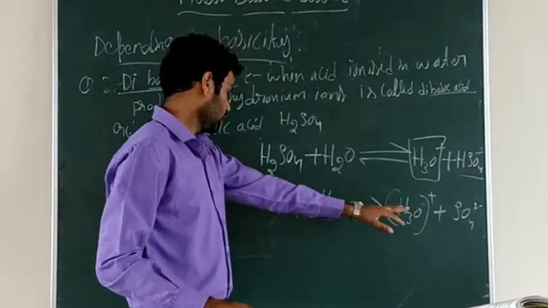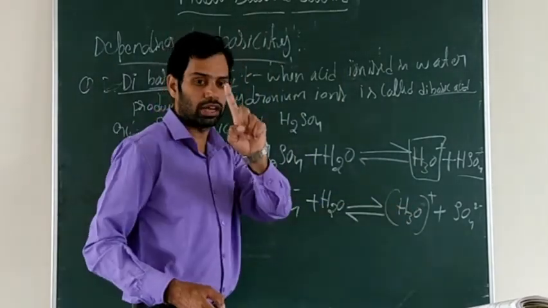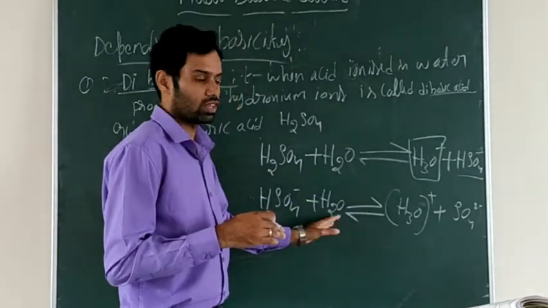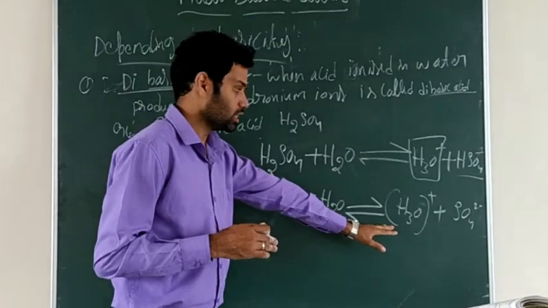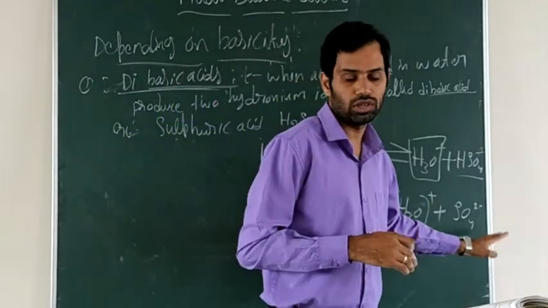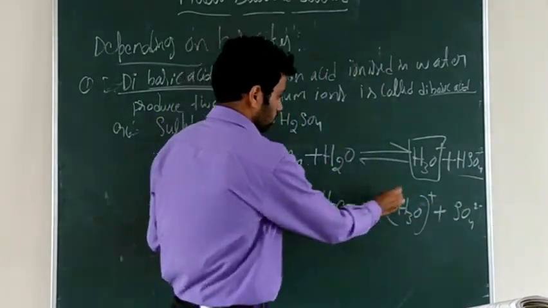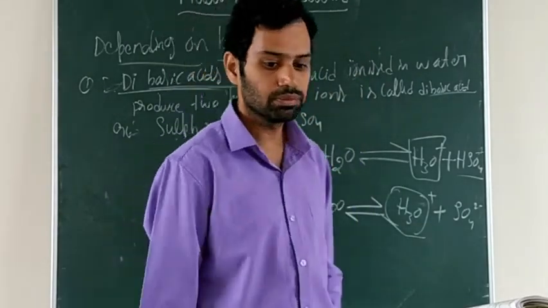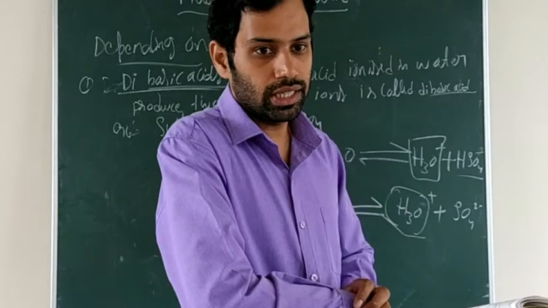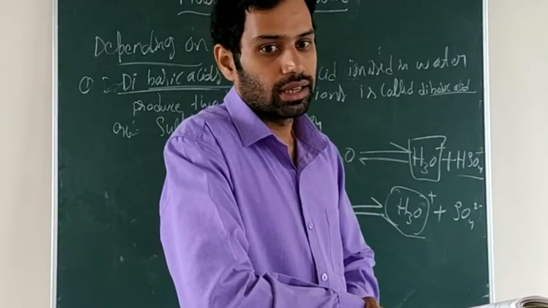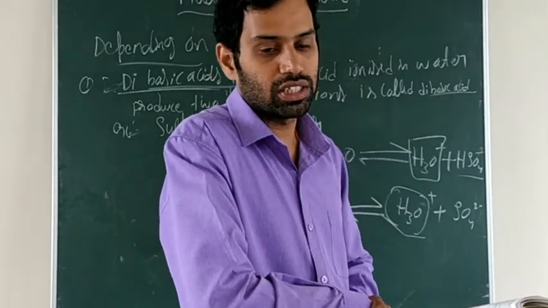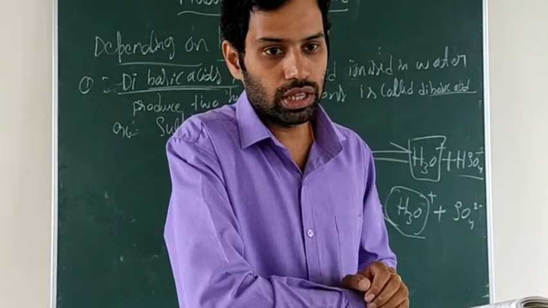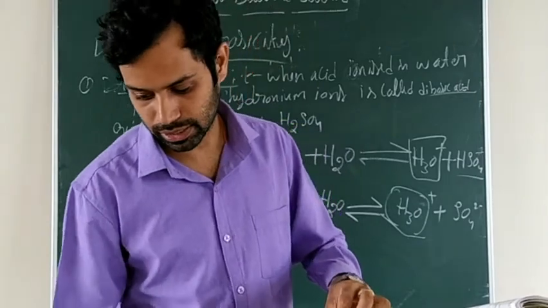In HSO4 minus only one hydrogen is there. It will give that to the water for the formation of the hydronium ion, so the remainder will be the sulfate, SO4 2 minus. Now look at that. Here one hydronium ion and here again one more hydronium ion. So sulfuric acid is a dibasic acid because it will produce two hydronium ions.